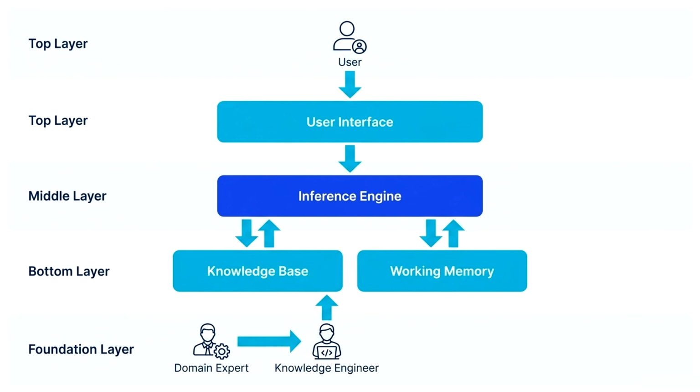Next is the inference engine, which is often called the brain of the expert system. It analyzes the user's input, applies logical reasoning, and determines which rule should be used. To make decisions, the inference engine consults the knowledge base, which stores facts, rules, and expert knowledge collected from specialists. It also uses the working memory, which temporarily stores the current information and intermediate results while solving the problem. At the bottom, we have the domain expert who provides specialized knowledge and the knowledge engineer who converts their knowledge into rules and stores it in the knowledge base. All these components work together to provide intelligent and consistent decisions, making the expert system behave like a human expert.